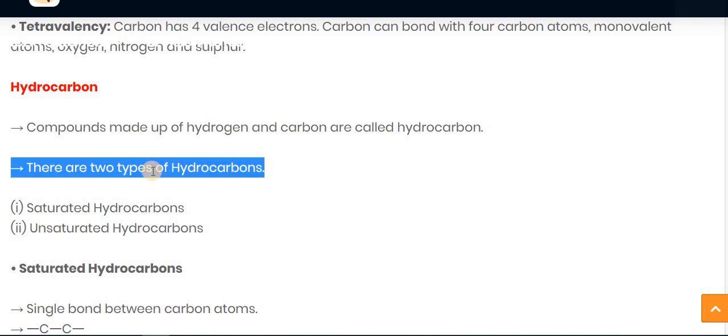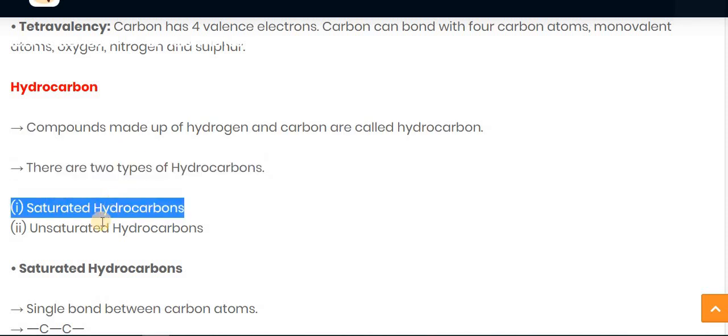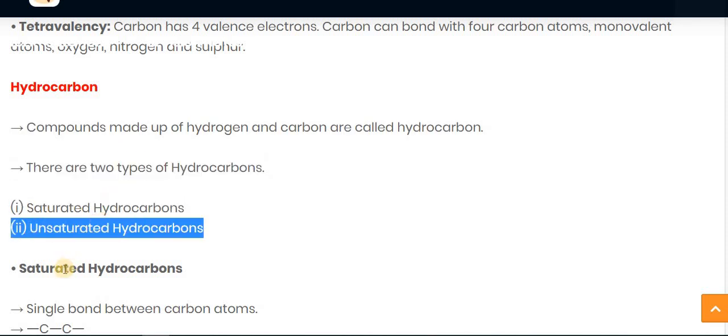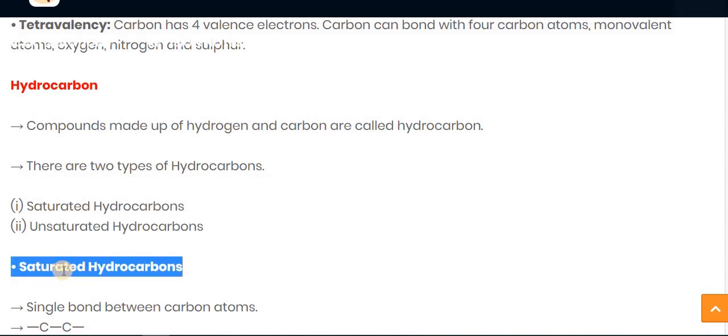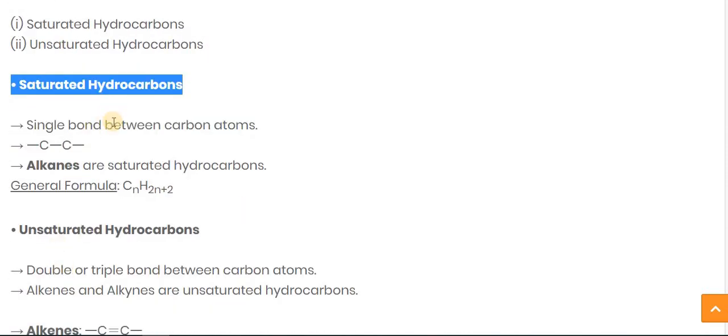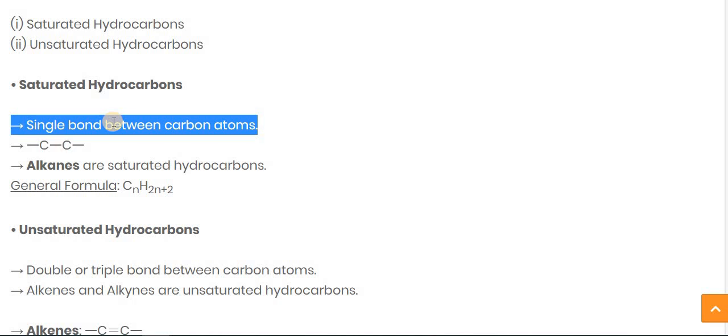There are two types of hydrocarbon: saturated and unsaturated hydrocarbon. The first one is a saturated hydrocarbon. If a single bond between the carbon atoms is present, then it is called a saturated hydrocarbon. Here you can see the single bond between the two carbon atoms, and it is written as alkanes, ANES. It means that it is a saturated hydrocarbon.